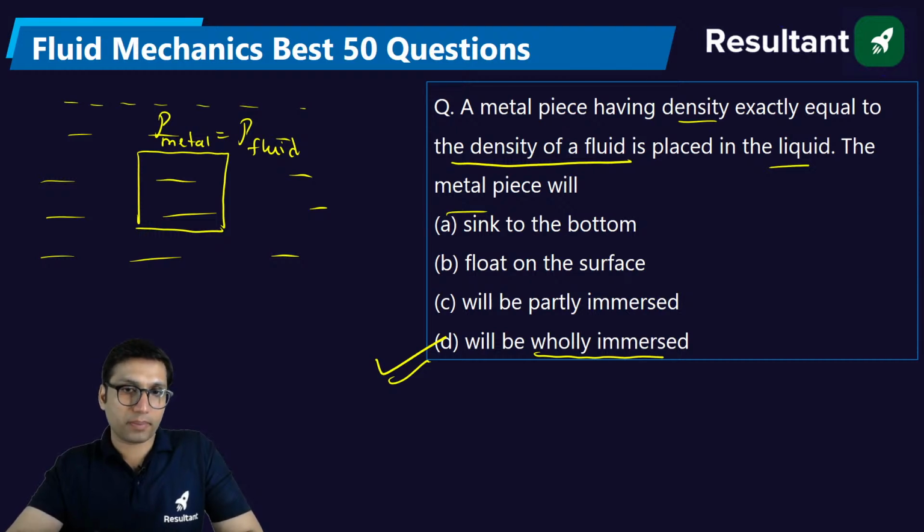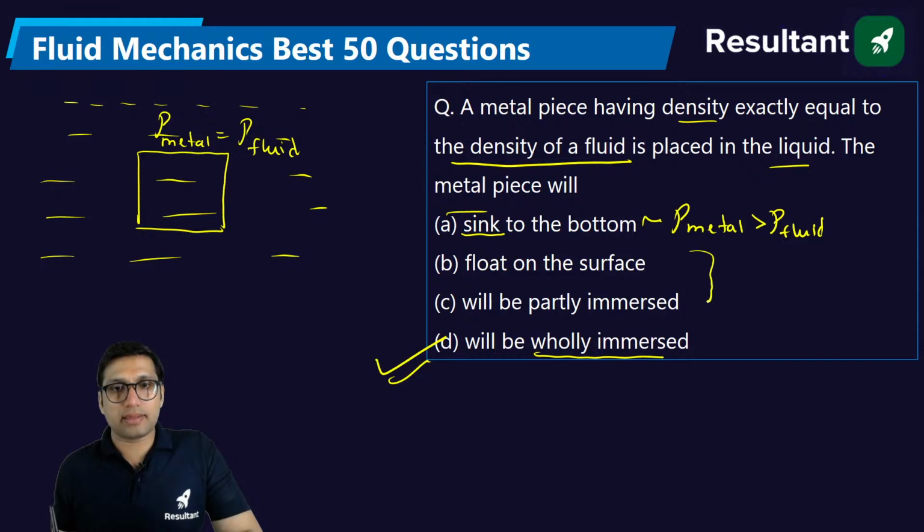Yeah, right answer is option D. There are two other cases. Sink to the bottom is a case when density of this metal becomes more than density of the fluid. And these two cases, partially immersed and float on the surface, happen when density of that metal is less than density of the fluid.